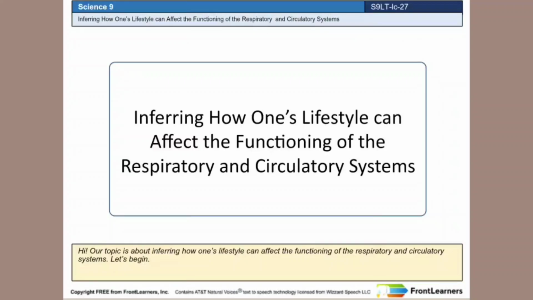Hi. Our topic is about inferring how one's lifestyle can affect the functioning of the respiratory and circulatory systems. Let's begin.